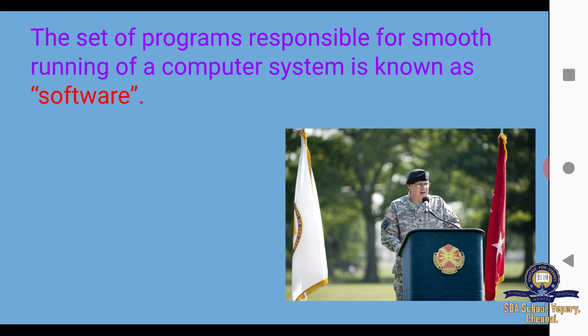The programs that run on the computer are called software, and they give instructions to the hardware like our parents give instructions to their children for their good health and to choose a good path. Like that, the software commands the hardware for the smooth running of a computer system.